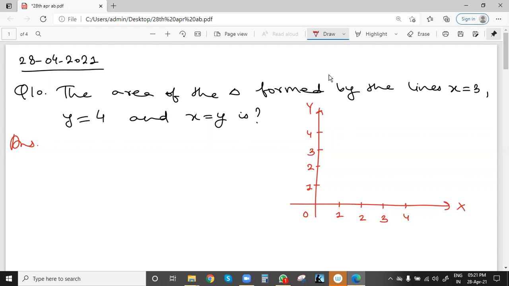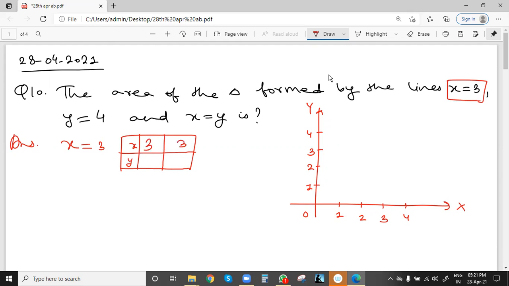What is the main important thing here? X equal to 3 means how we will draw this line. I will draw the x equal to 3 line. We can make a table, and in the x column we always take 3, because x is fixed at 3, and the y value you can choose, any value 0, 1. So we get 2 points, and we can join them and extend in both directions.